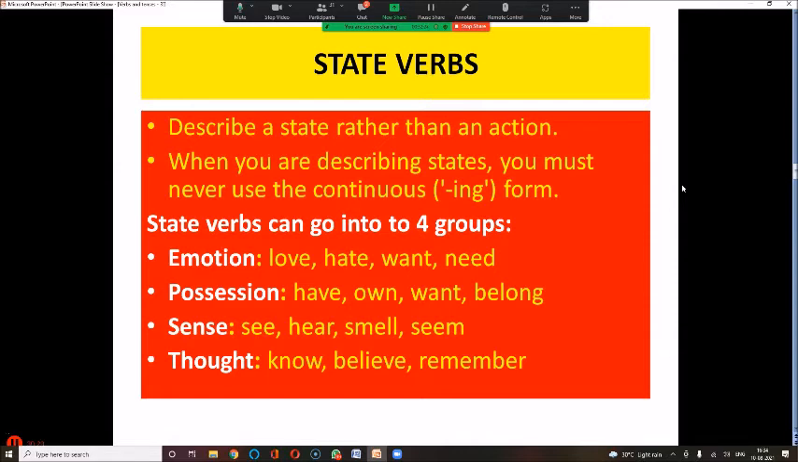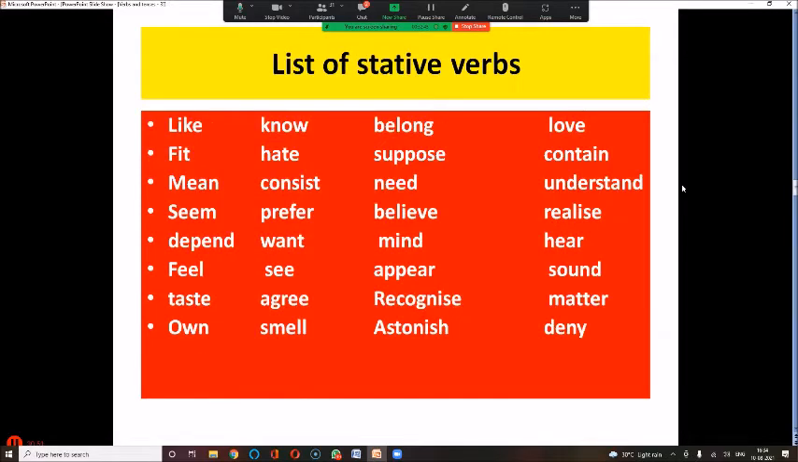Similarly, any of these words, all the sense words. I am seeing, nahi. I see, I hear, I smell. It seems, I know. I am knowing, nahi, because I know, I believe, I remember. So these kind of words, why can't they be used with ing? Because they are not active action verbs. They are called stative verbs or state verbs.